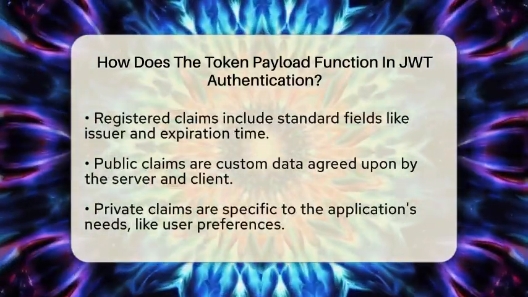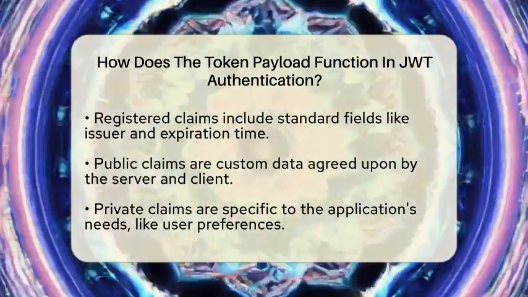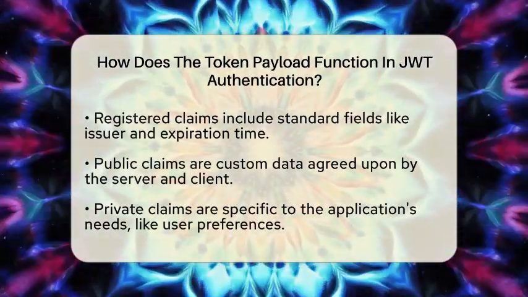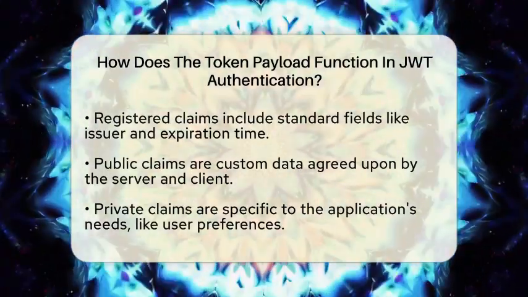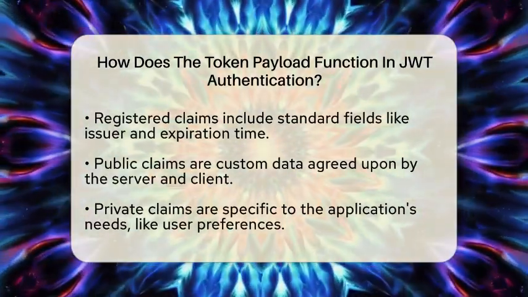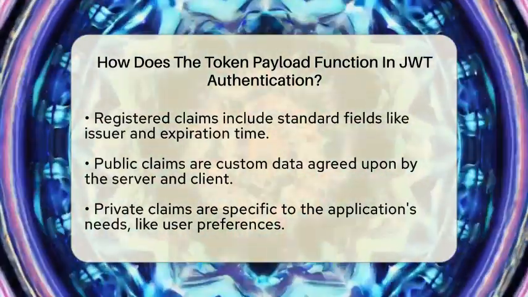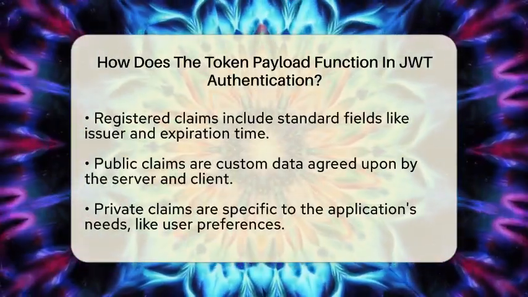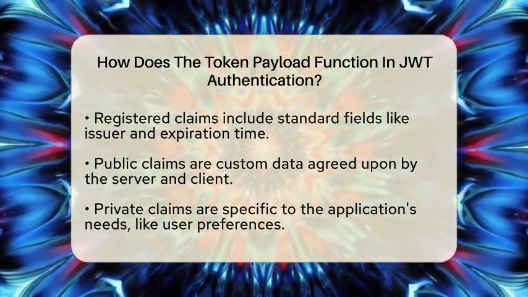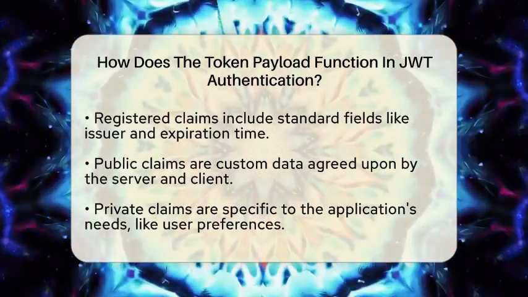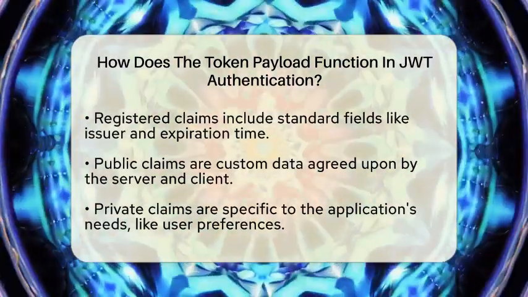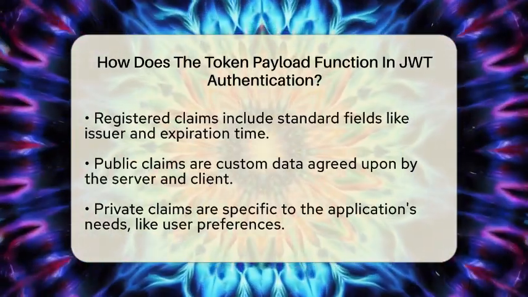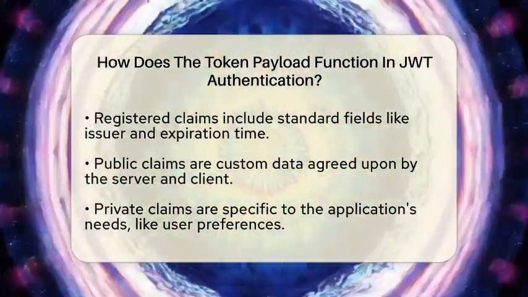These claims are divided into 3 types: registered claims, which are standard fields like issuer or expiration time; public claims, which are custom data agreed upon by both the server and the client; and private claims, which are specific to the application, like user preferences. The payload's main job is to transport this data from the server to the client and back, so the server knows who you are and what you can do without asking for your details again and again.